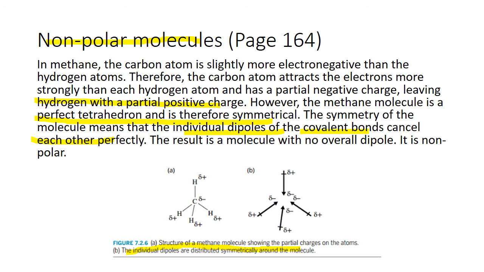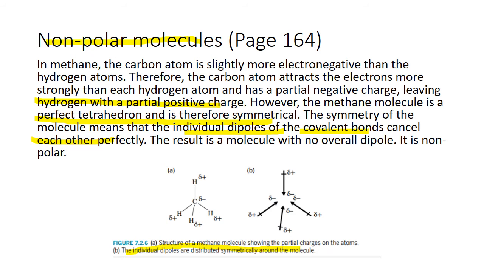However, the methane molecule is a perfect tetrahedron. We talked about it being tetrahedral, how it has a bond angle of 109.5. It is therefore symmetrical. The symmetry of the molecule means that the individual dipoles of the covalent bonds cancel each other perfectly. The result is a molecule with no overall dipole. As you can see in this structure here, there is no dipole, meaning the dipole is 0. And it is non-polar because it is symmetrical. You can see that these are the angles that represent how the bonds fold.